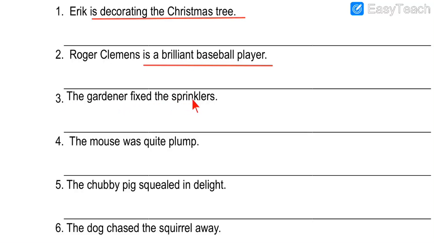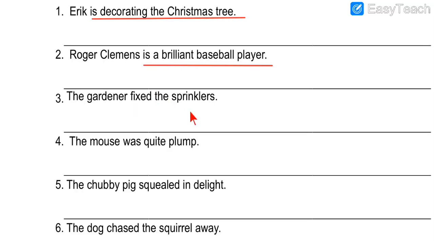Next, the gardener fixed the sprinklers. So in this sentence, first of all, you should know who the gardener is. A gardener is a person who is paid to work in someone else's garden. So the person who works in the garden for money is called the gardener. And what are sprinklers? A sprinkler is a device used to spray water. You can throw out water with sprinklers, and sprinklers are used to water the plants or grass or to put out fires in buildings. So the work of the sprinkler is to sprinkle water, to throw out water.